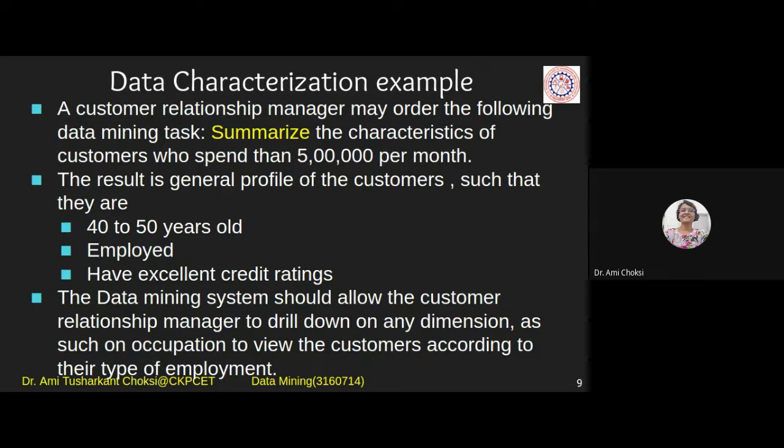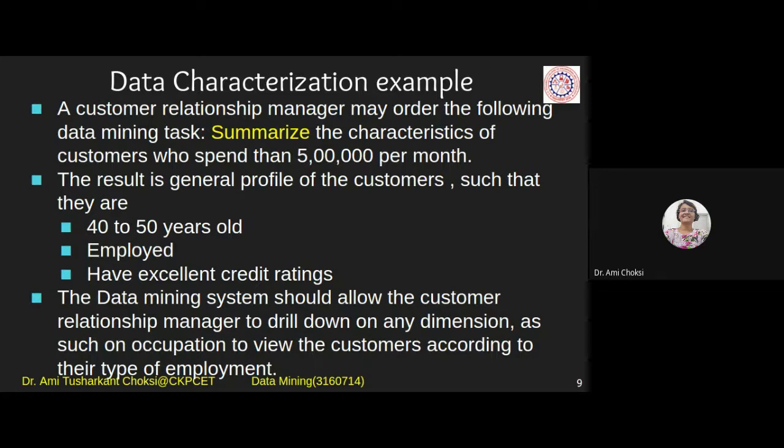You can say CEO of any company, co-founder of any particular company, or manager of a particular company. That can happen, right? So this characteristic we got. Now what else? Does it finish? No. Now, the relationship manager, that is a manager of your company, tells you to do the drill down on any dimension. Dimensions are whatever features we consider.